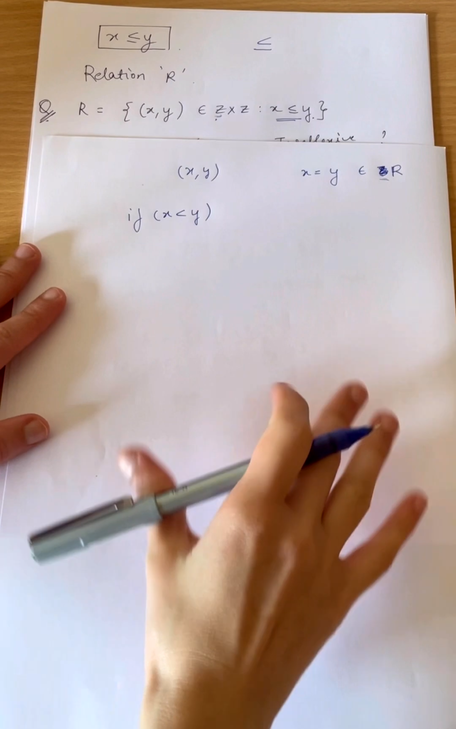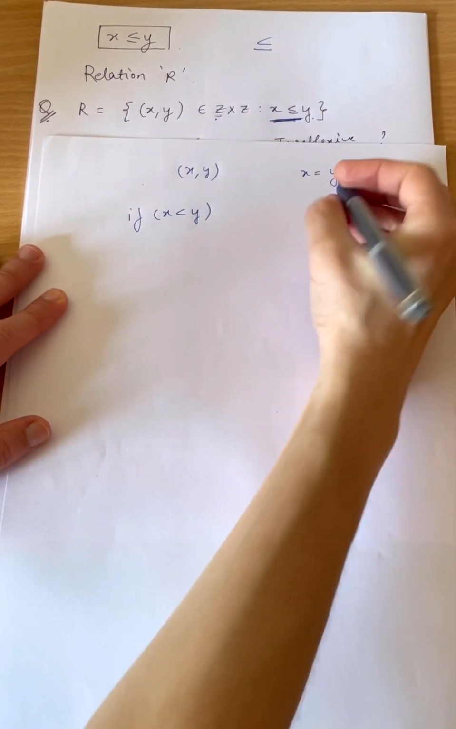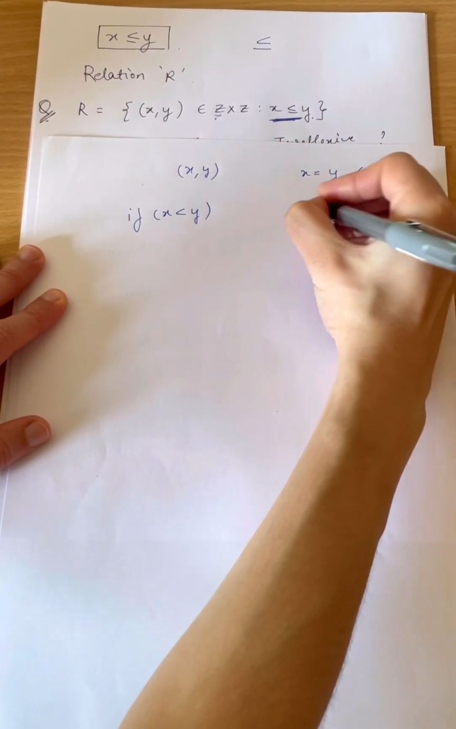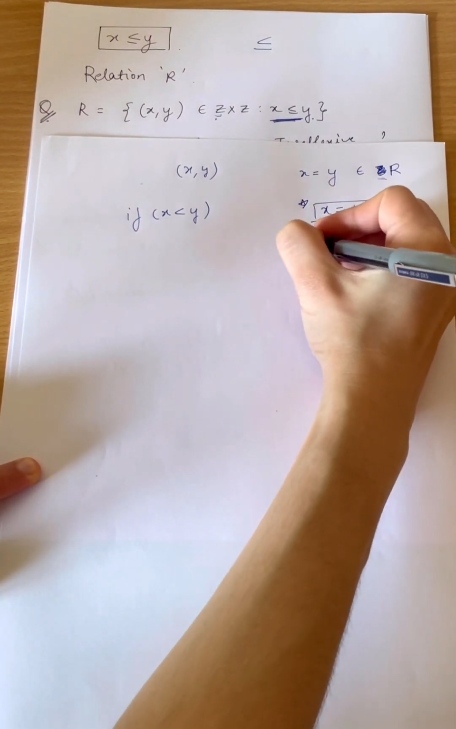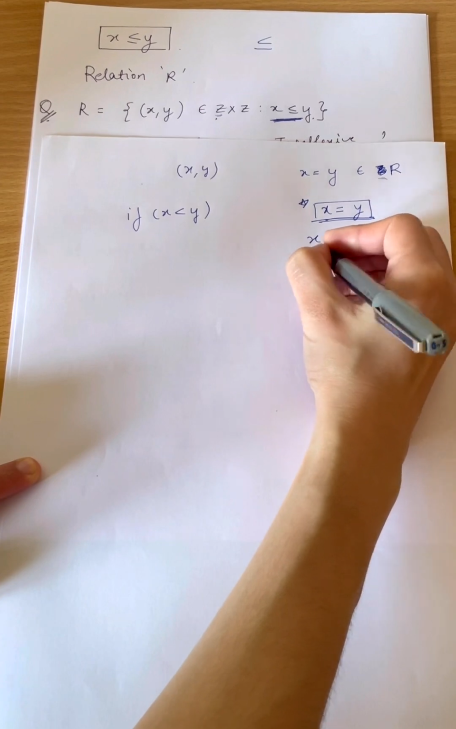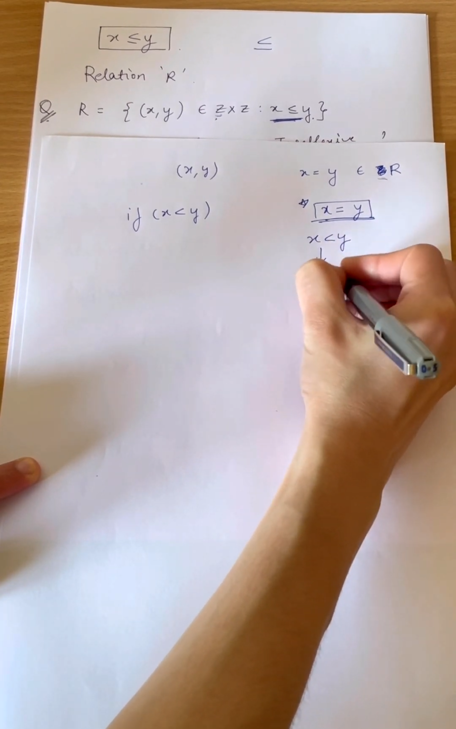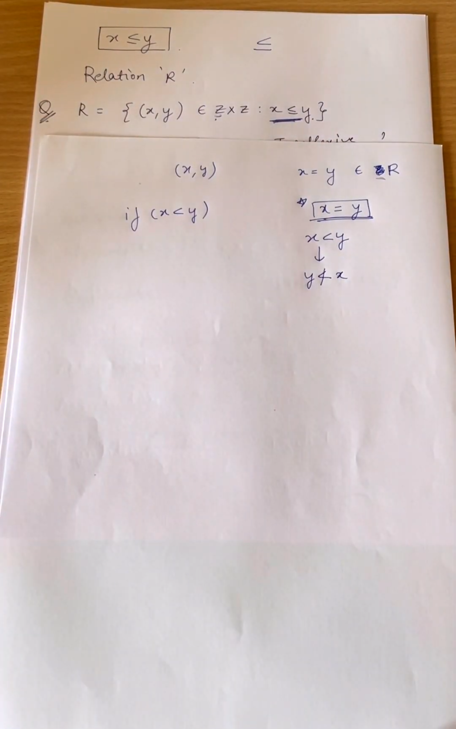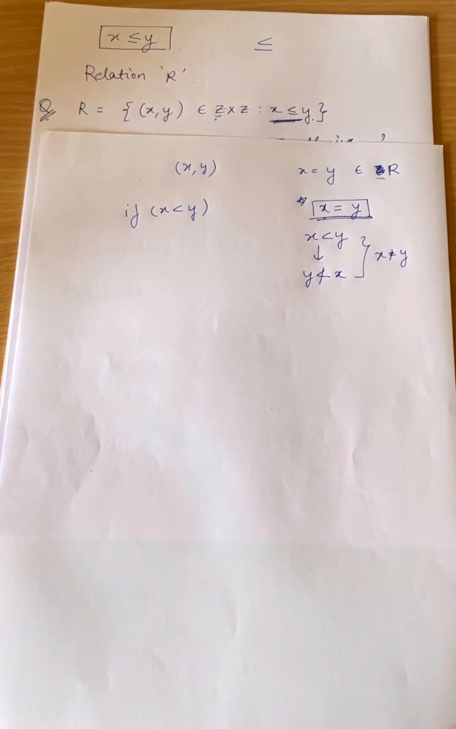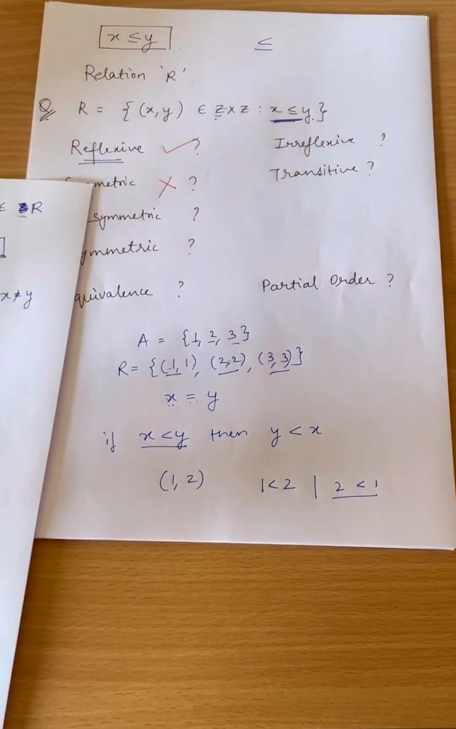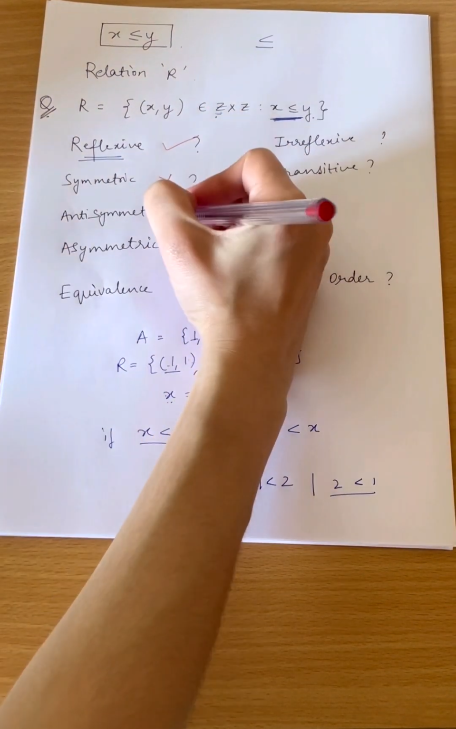So here you can see if x is less than or equal to y, there are possibilities where x is equal to y. So you can say that it is antisymmetric. Why is it antisymmetric? Because x equal to y is the first condition, and the second condition is x is less than y, but y is not less than x. This is the case when x is not equal to y. So you can say that here it is antisymmetric also.